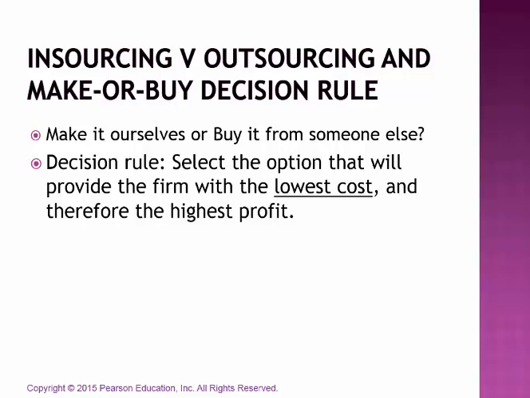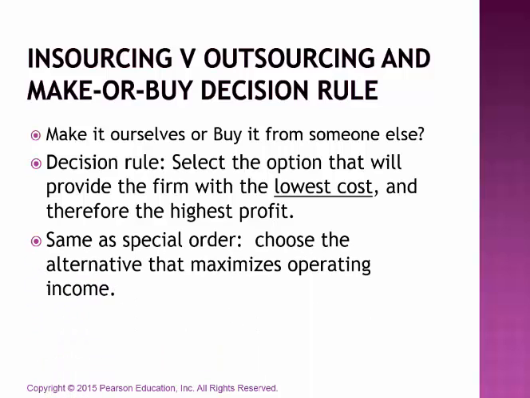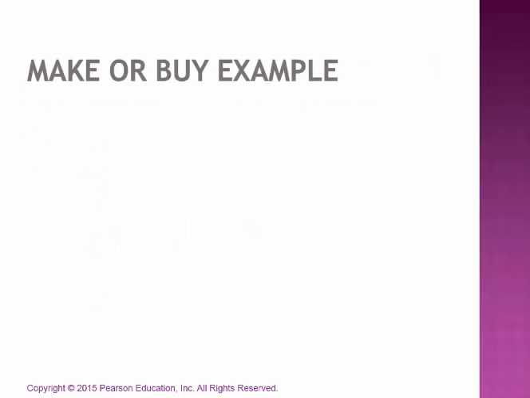Of course, that in turn is going to make us have a higher profit if we go with the one with the lowest cost to us. We're treating this just the same as the special order. We're trying to maximize our operating income.